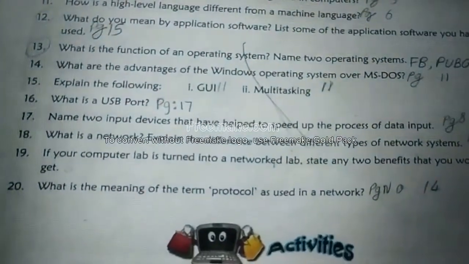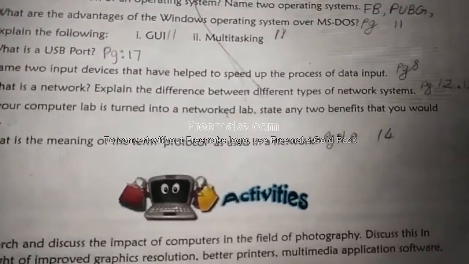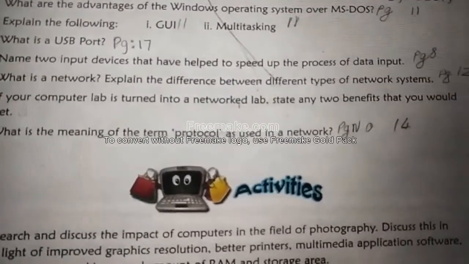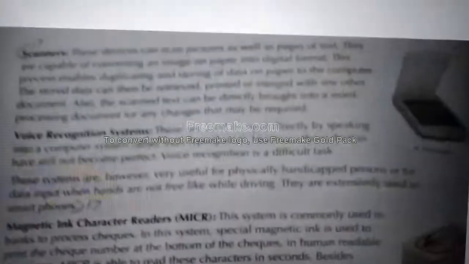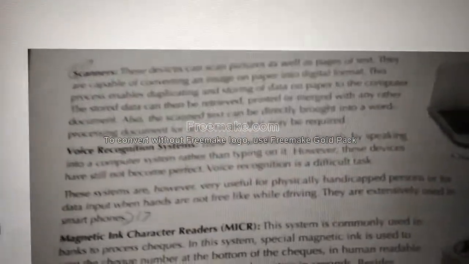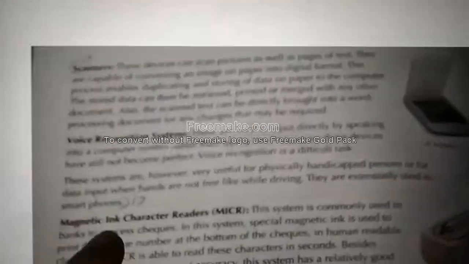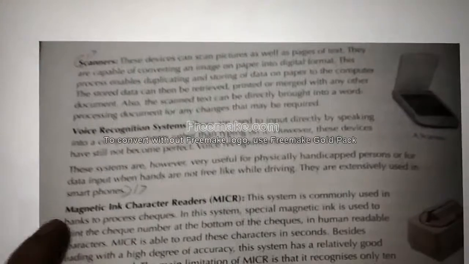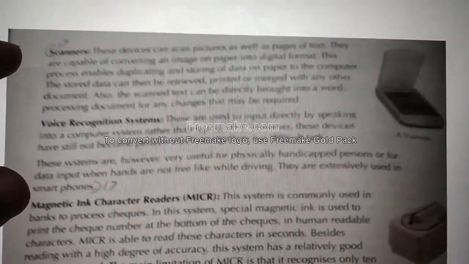Question number 17. Name two input devices that have helped to speed up the process of data input. The answer is on page number 8. It is not so clear, so just mark it in your book. From the first line, 'the scanner', till the end of the third paragraph, 'smartphone'. These three paragraphs are the answer for question number 17.